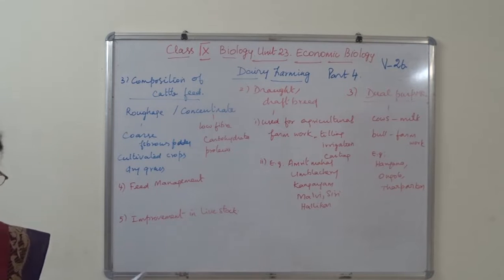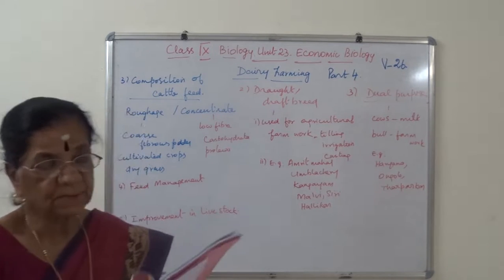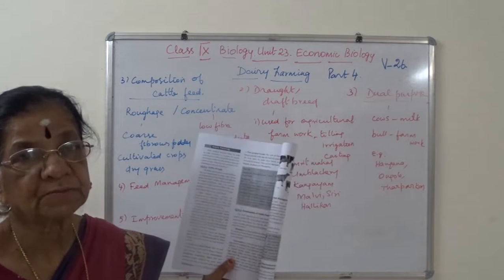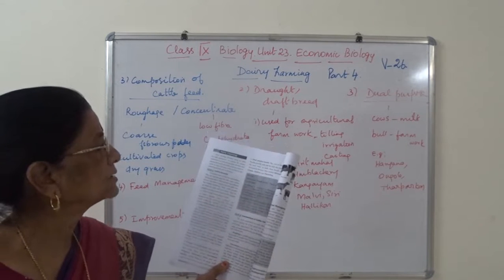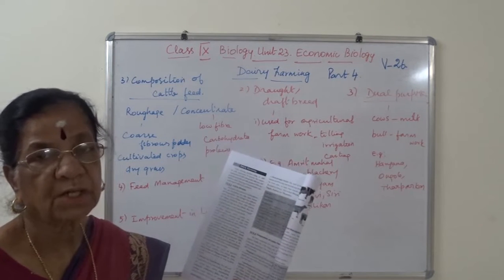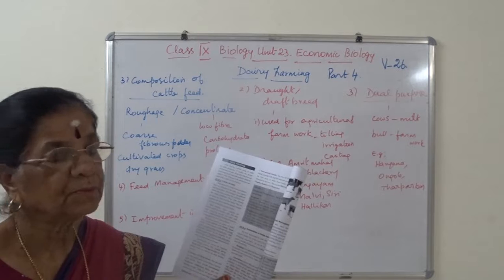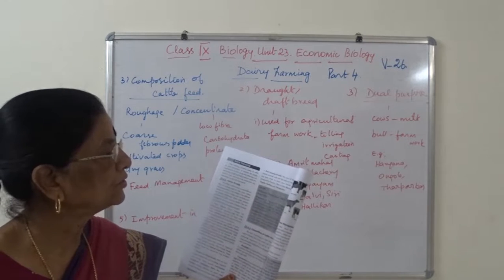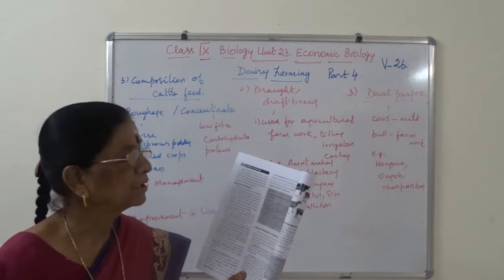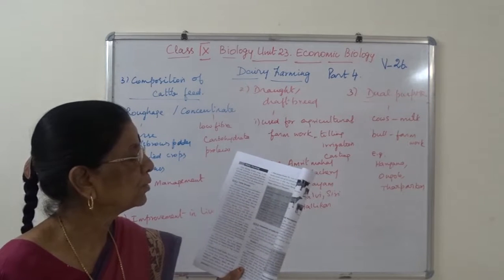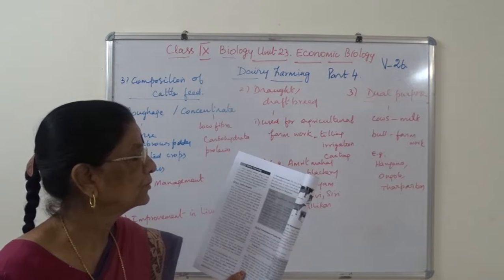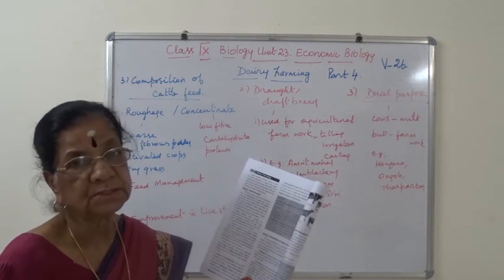In our textbook, we have indigenous draught breeds such as Kangeyam and Pulikulam. Kangeyam originated in Kangeyam and is found in Dharapuram, Perundurai, Erode, Bhavani and parts of Gobichettipalayam taluka, Erode and Coimbatore district.